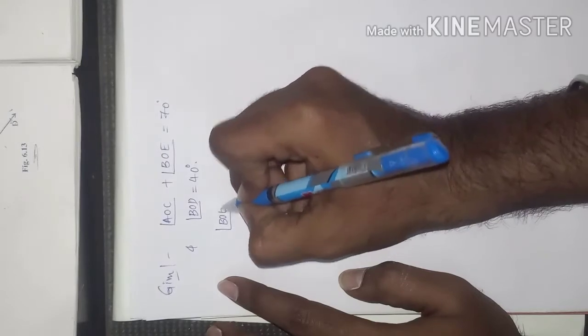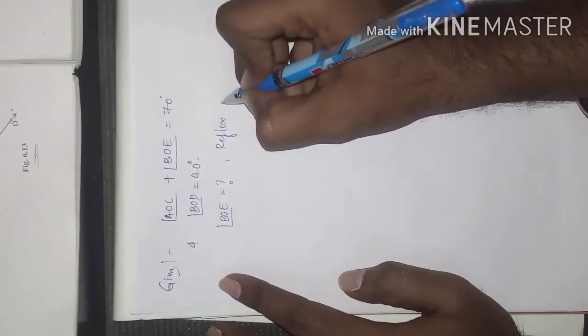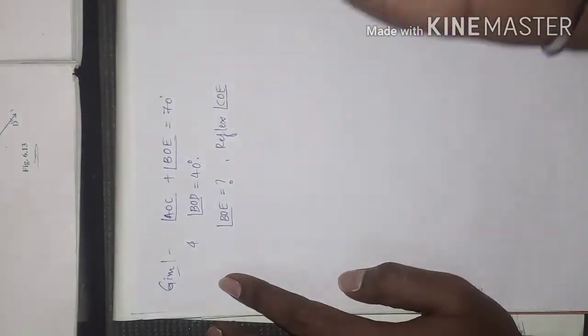Angle BOE they are asking to find, and reflex of angle COE they are asking to find.